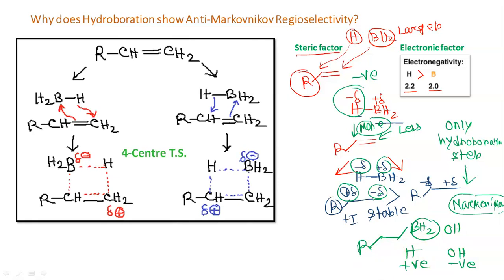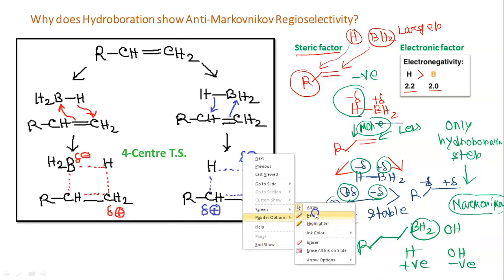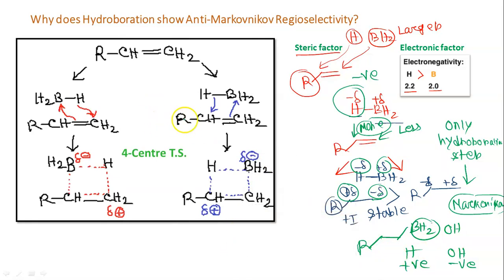Here we have transition state. 2 types of transition state possibilities are there. So this is the first possibility, this is the second possibility. Obviously the first one is not accepted. Why? Because as we have discussed here, the pi electron cloud of the CC double bond will be attracted towards BH2 because it is partially positive and this is partially negative. The other one is not correct.